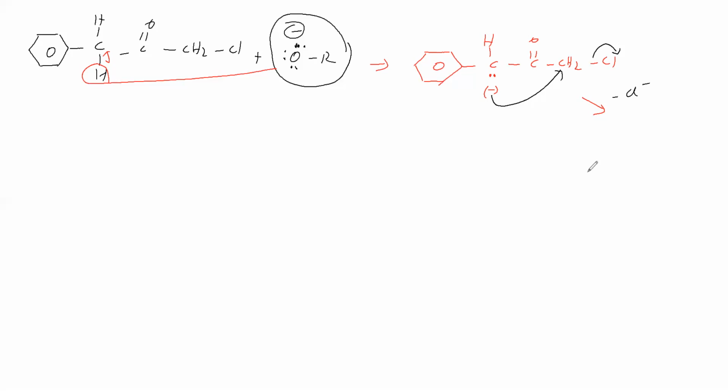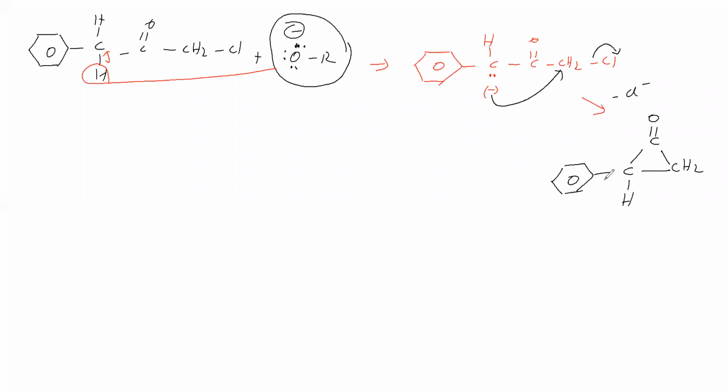So we are getting the product: phenyl ring, CH, CO, CH2. This C minus carbon is making a bond with the CH2 carbon. Okay, so like this we are getting.